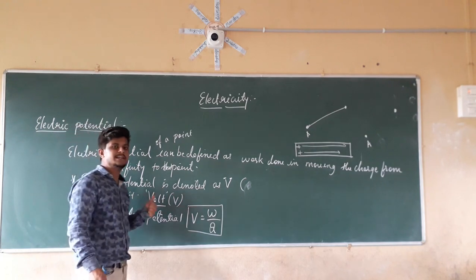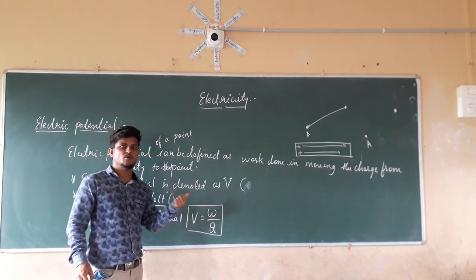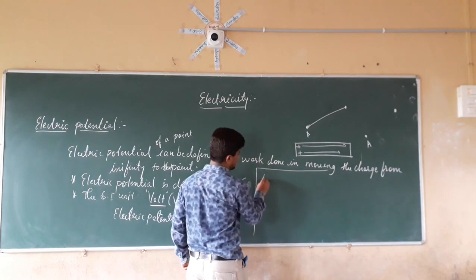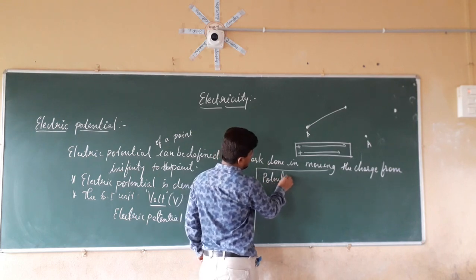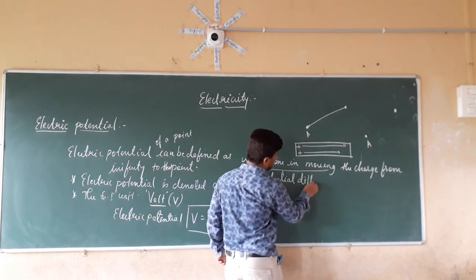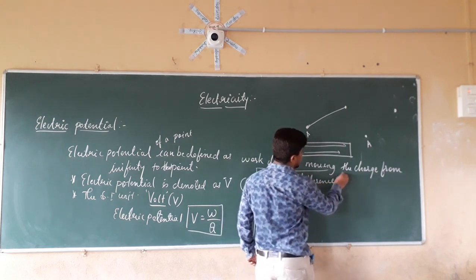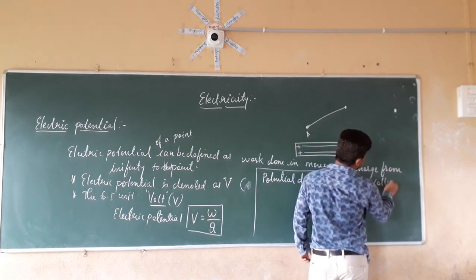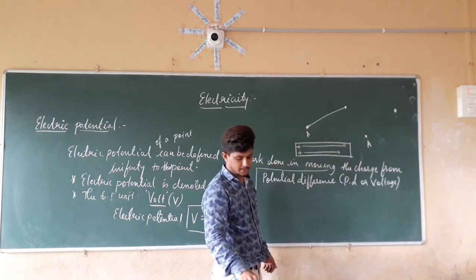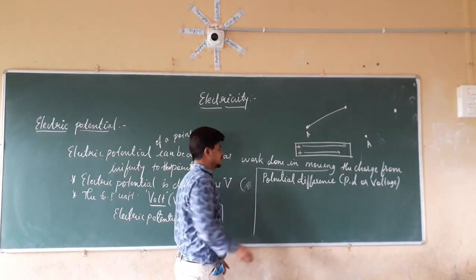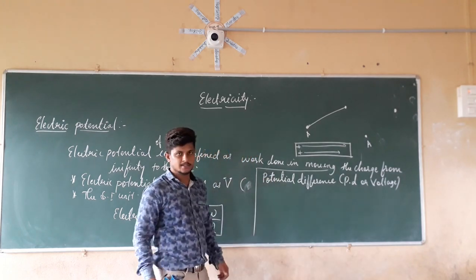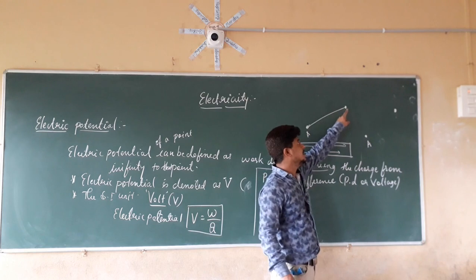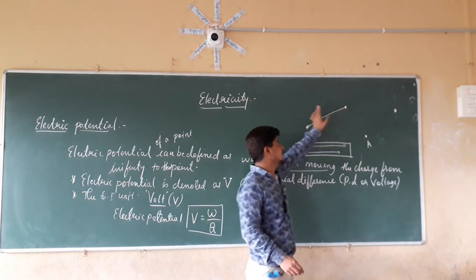In the same manner, we have the potential difference. The potential difference, which can be given as PD, is another name for voltage. The electric potential of a point is the work done in bringing the charge from infinity to this point.